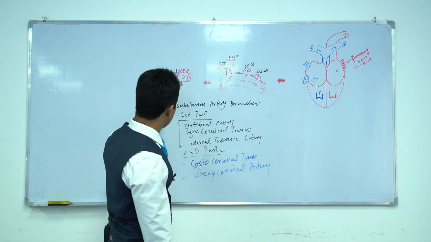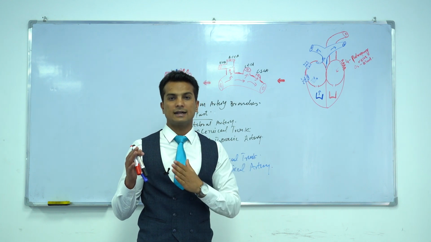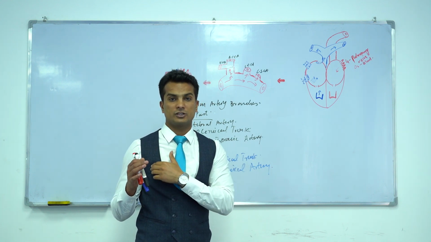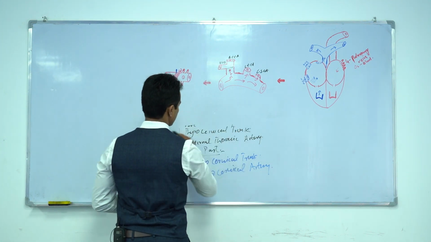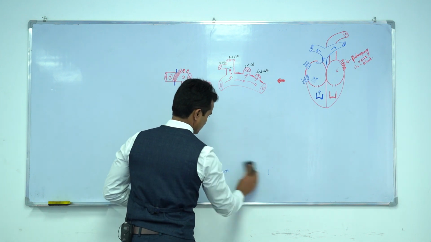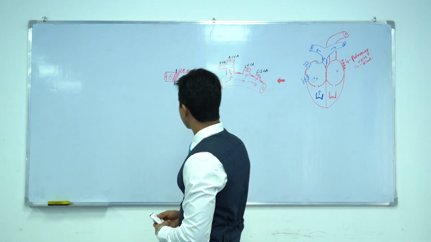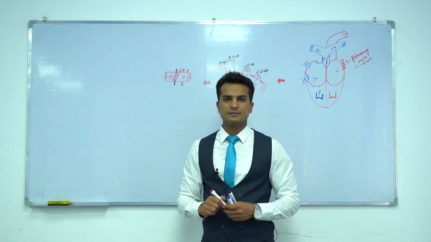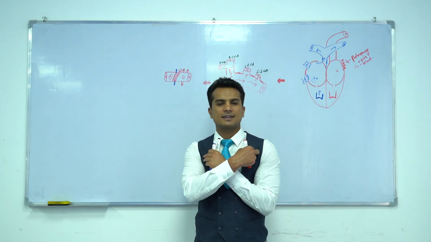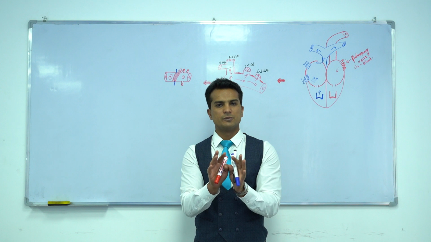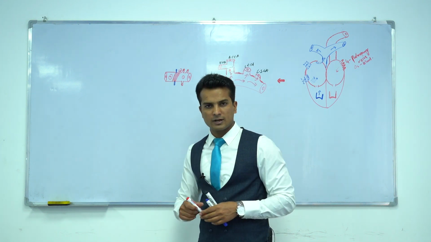So the subclavian artery continues as the axillary artery from the outer border of the first rib, okay, remember. The subclavian artery ends at the outer border of the first rib, whether it is the right subclavian or the left subclavian. I have told you the branches will be the same. So let's suppose this is the outer or lateral border of the first rib.